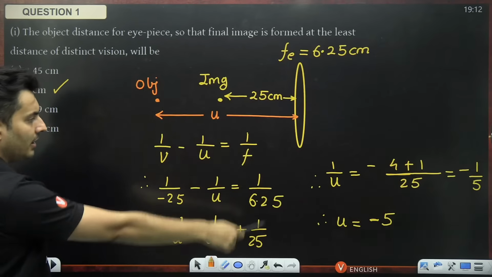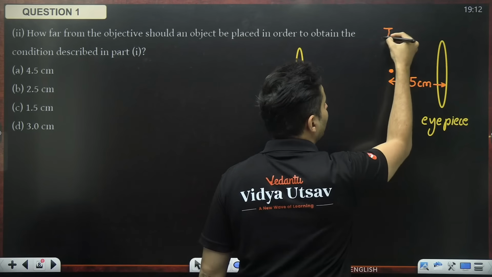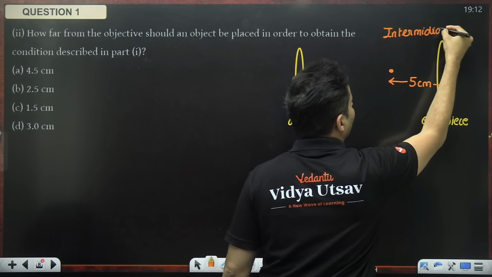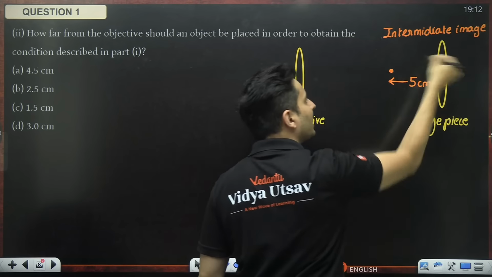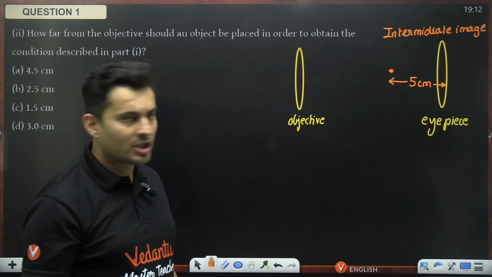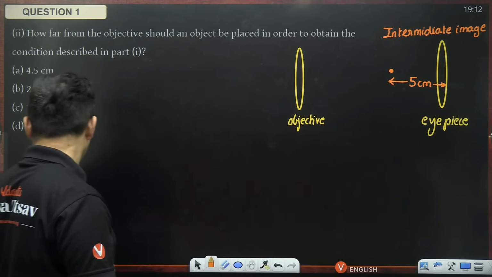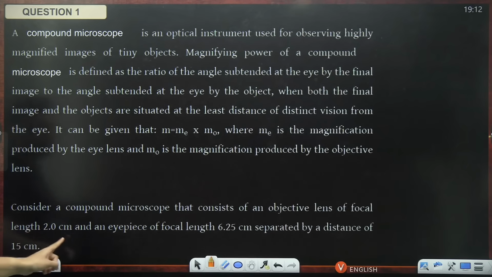We just calculated it right over here, and this is your intermediate image, which becomes the object for the next lens. We just spoke about it. Now, if this is 5 centimeters, how far is it from the objective? Well, for that, the given data says the length of the tube is 15 centimeters.